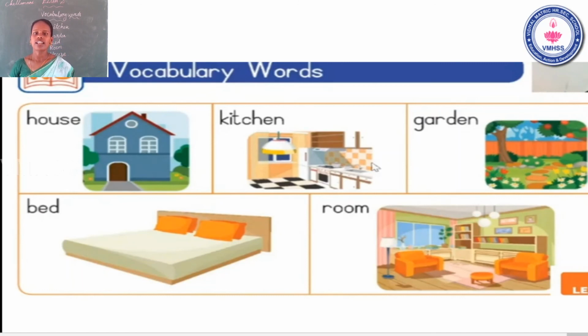Okay, in this slide we have all vocabulary words. Okay, see the slide, students. The first one, house. The second vocabulary word is kitchen, third vocabulary word is garden, fourth one is bed, fifth one is room. Okay, first one, house. Second one, kitchen. Third one, garden. Fourth one, bed. Fifth one, room. It's clear?